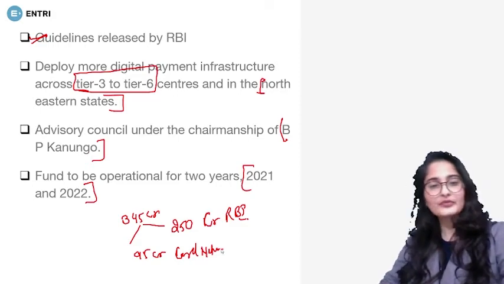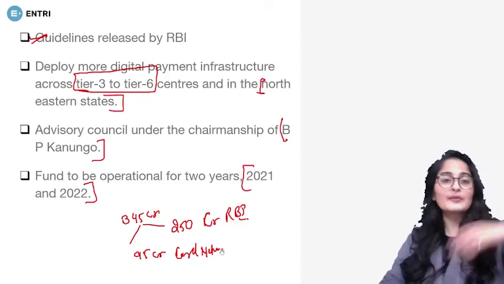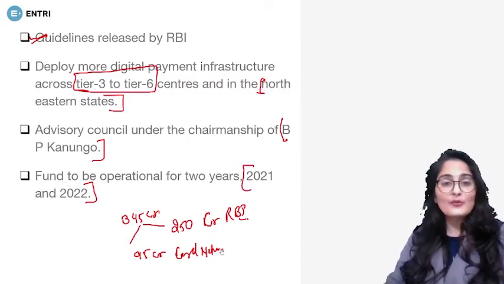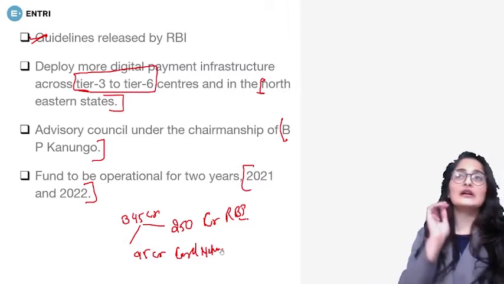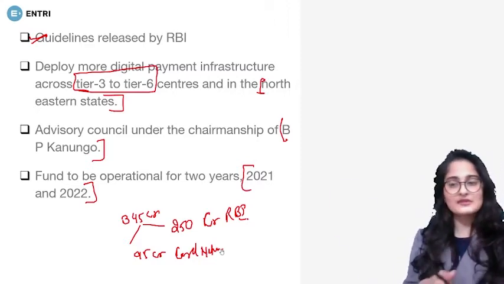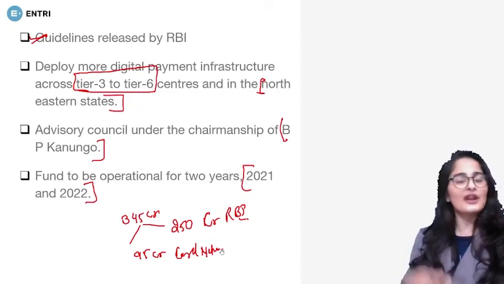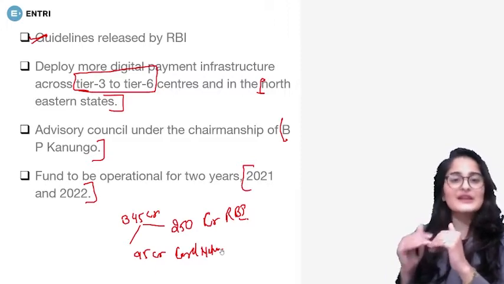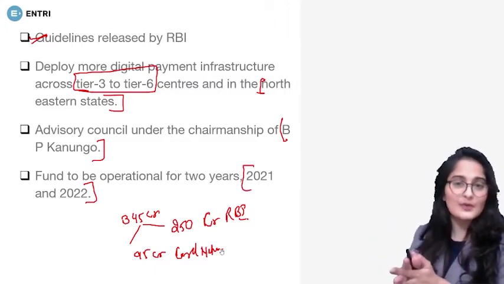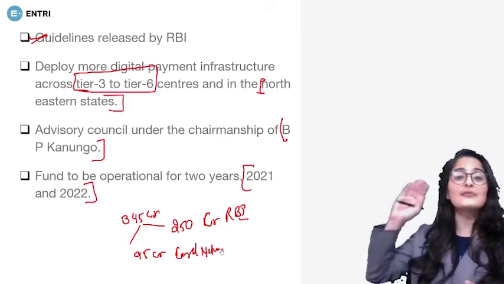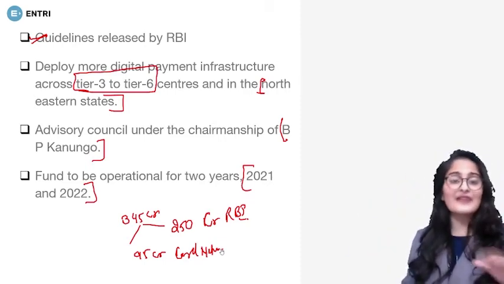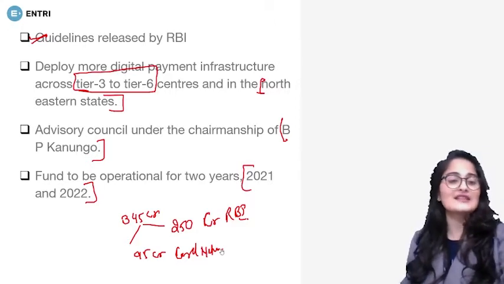Right? Now, what do we mean by payment infrastructure? Why was this fund required? This fund was required so that more and more people connect to the digital payment method. During the lockdown, most of the people have moved towards digital payment, but still there are certain points where it has not reached. So they are aiming that more than 5 million active POS should be there by 2021. This is the target, and for that enhancement, this fund has been created.